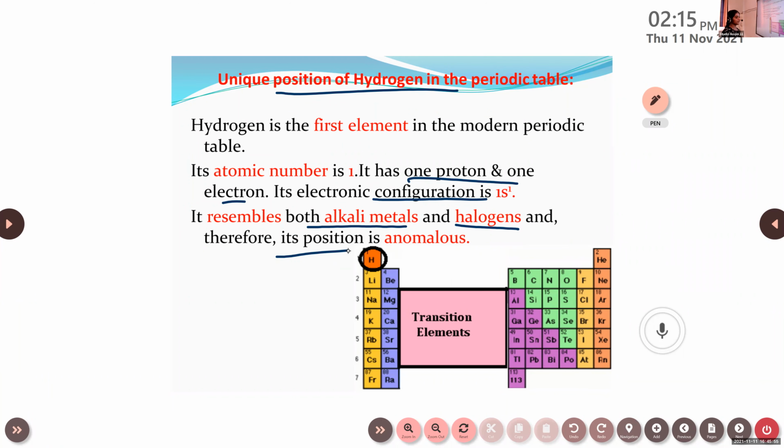And what about the number of neutrons in hydrogen? How can we find out the number of neutrons? Mass number minus atomic number is the number of neutrons, right? The mass number is also 1, atomic number is 1. So 1 minus 1 is equal to 0. So there is no neutron. Here only proton and electron. 1 proton, 1 electron. Atomic number is equal to the number of protons and number of electrons.